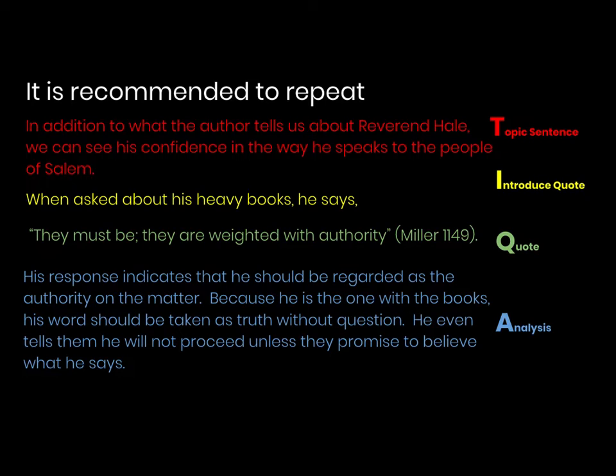So in addition to what the author tells us about Reverend Hale, we can see his confidence in the way he speaks to the people of Salem. Okay? So we've said again that he comes in confident. That's the same idea as our original topic sentence. So now again we're going to introduce the quote by saying, when asked about his heavy books, he says, and give your quote: "they must be, they're weighted with authority." And again, analyze that quote and explain how it proves your main point.